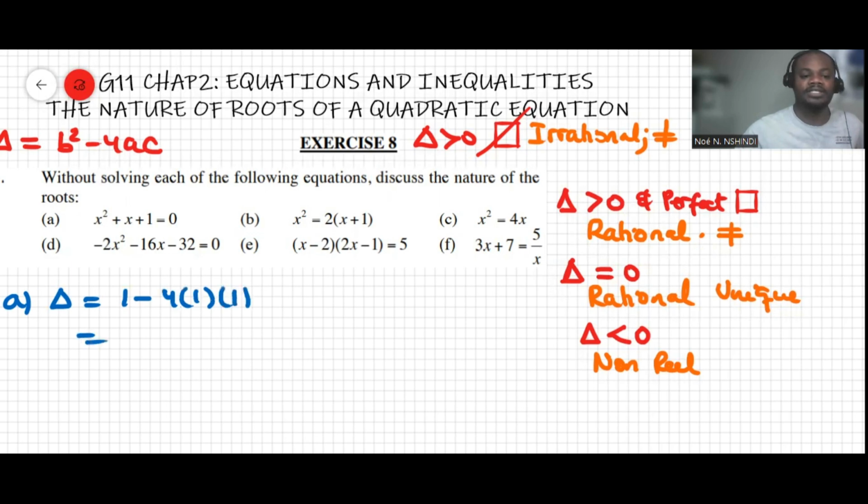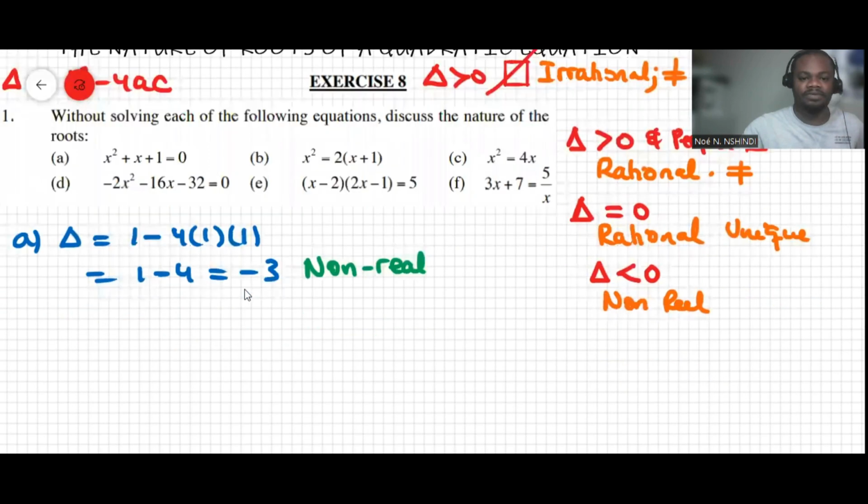Then this makes 1 minus 4, which is equal to -3. Because it is -3, it's less than 0, we can say the roots are non-real. That was question A.